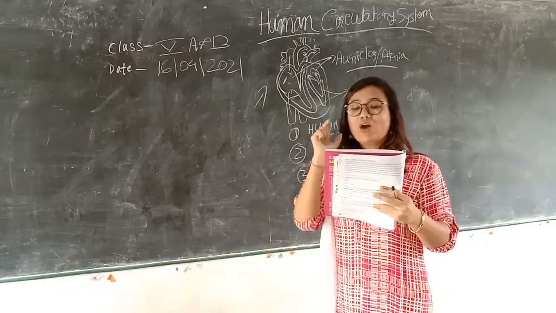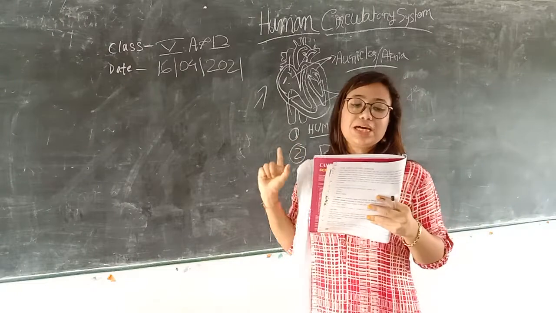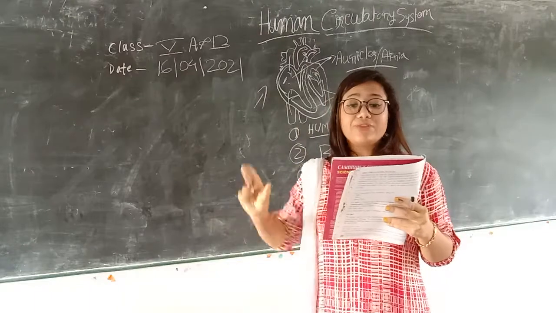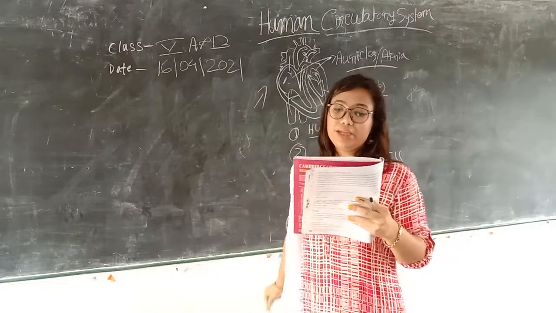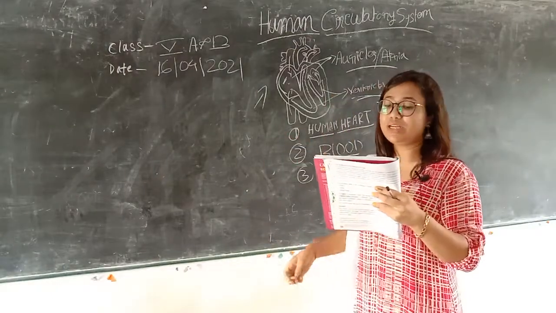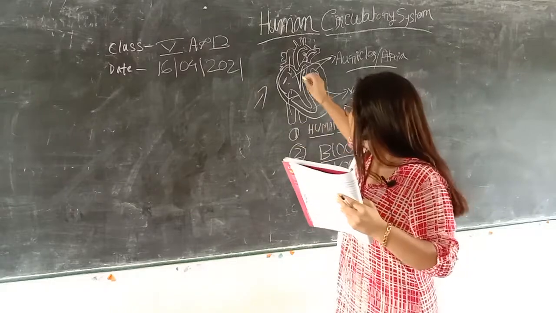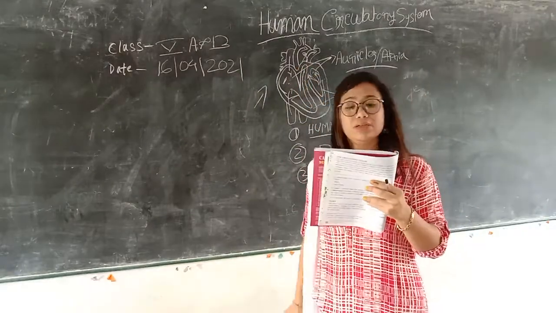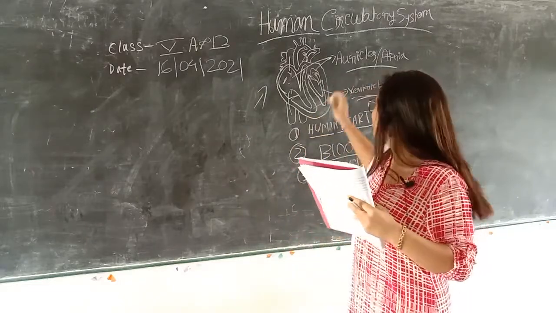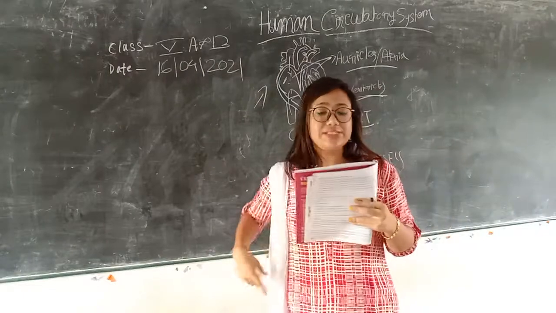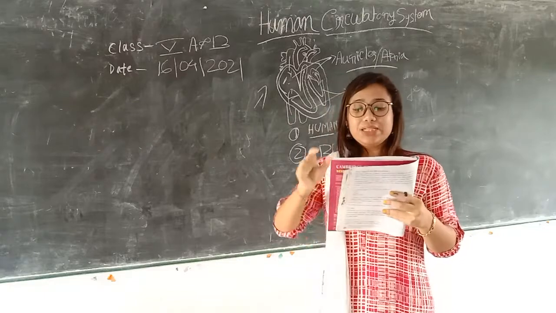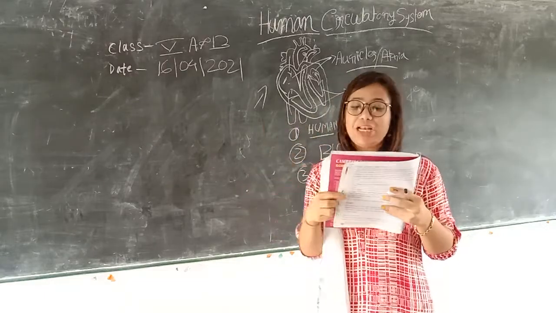So what is the work of auricles? Auricles receive the blood from the different parts of the body. The blood contains waste materials. This is the work of the right auricle, to receive the blood from the different parts of the body. And what is the work of the left auricle? The left auricle receives oxygen-rich blood from the lungs.